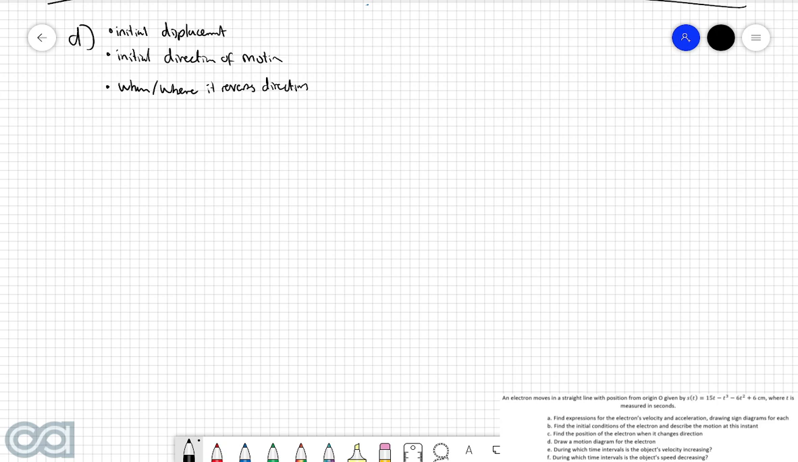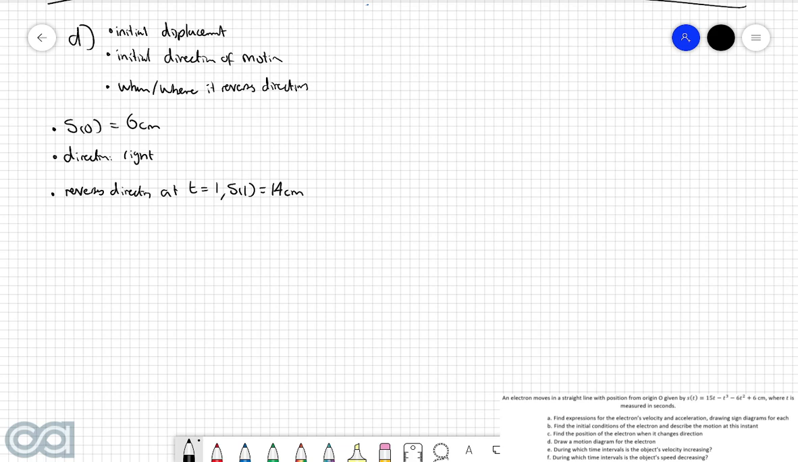So, from part A, we know that its initial displacement, s of 0, is equal to 6 centimeters. In other words, it is positioned 6 centimeters to the right of the origin. Its initial direction of motion is right, and we know that because the initial velocity was positive, so it must be moving to the right. And then, most recently, from part C, we found that it reverses directions at t is equal to 1, and we found that at this time it is positioned 14 centimeters to the right of the origin.